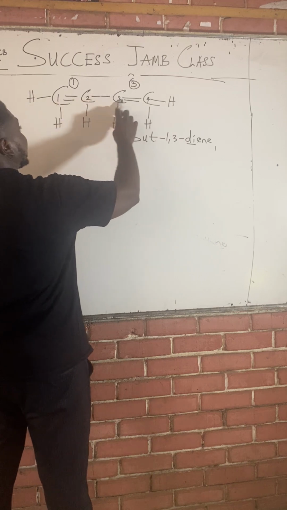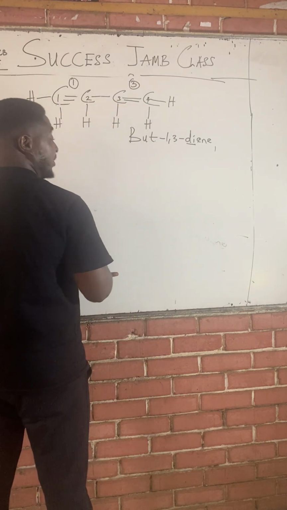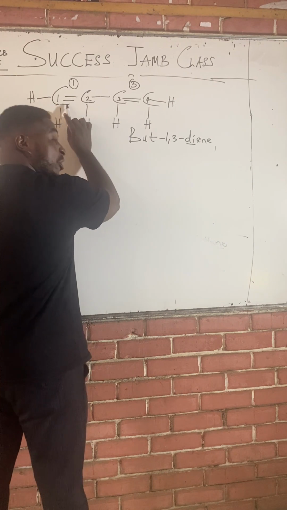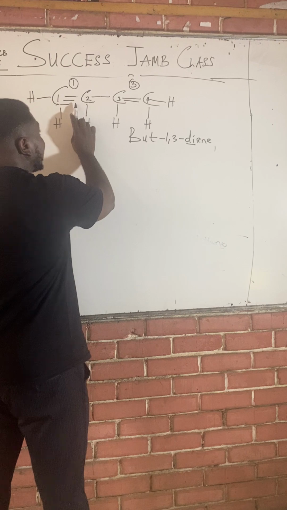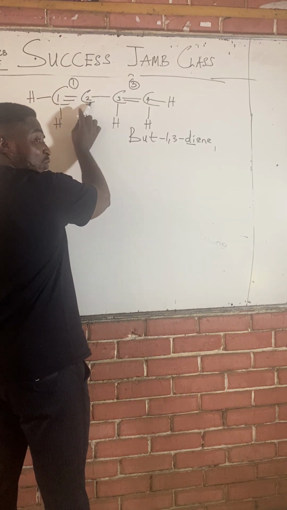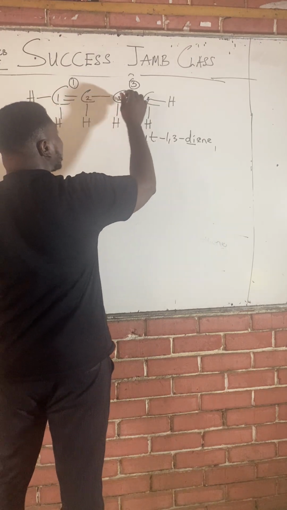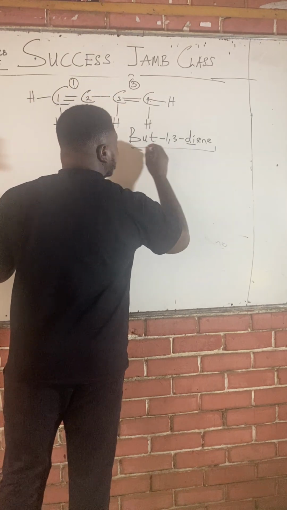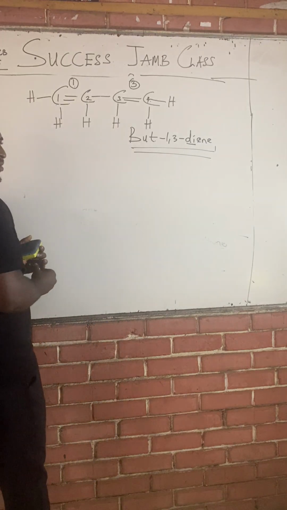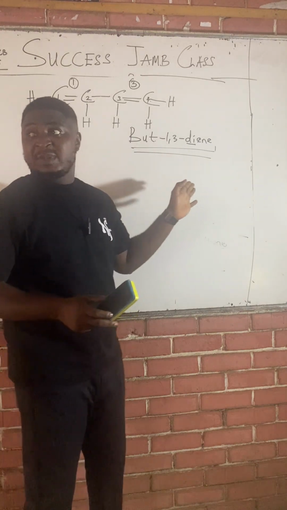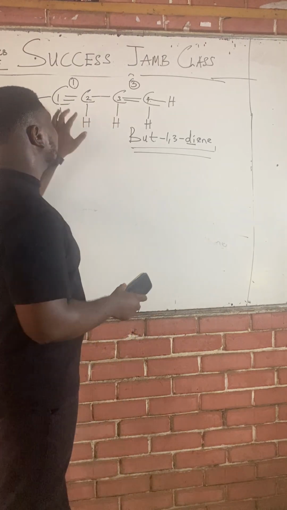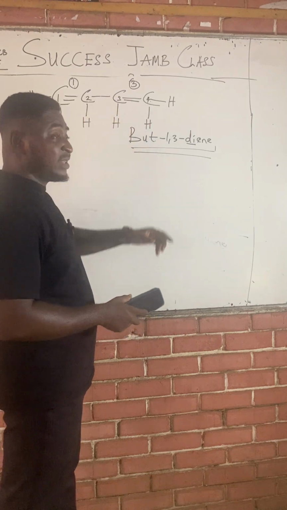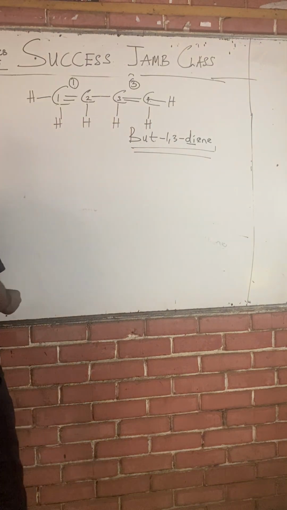Now, I said 1, 2, 3, 4. There are 4 carbons here, right? Each carbon has a number, right? This double bond has to go to one of these 2 when you are naming, so there will not be confusion. You give it to the smaller number. Is 1 not smaller than 2? Between 3 and 4, we give it to 3 because 3 is smaller. Was that your question? So we arrive at 1,3-di-ene. Of course, anybody that has a double bond, his naming must end with ene, right? But 1, 3 shows that the first double bond is on carbon 1 and the second double bond is on carbon 3. So you have 1,3-diene. Are we together?